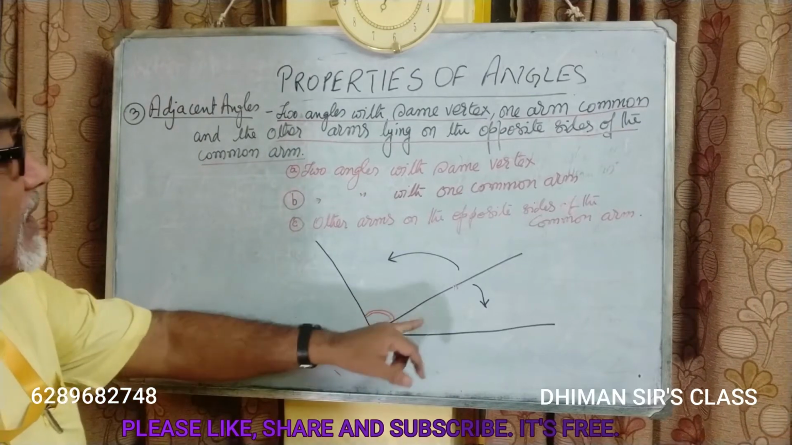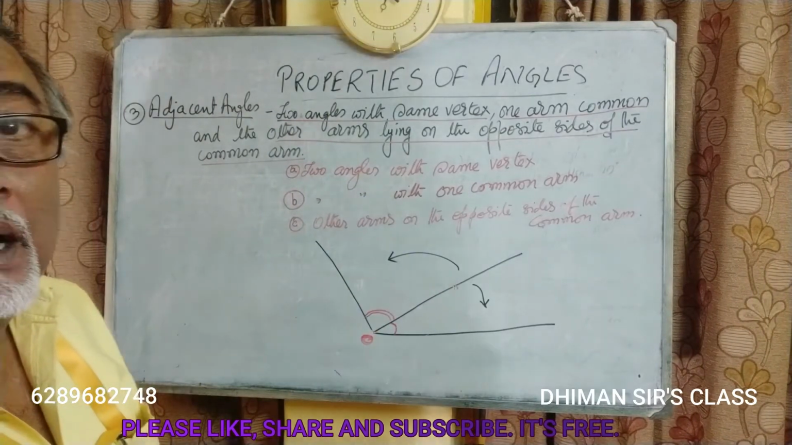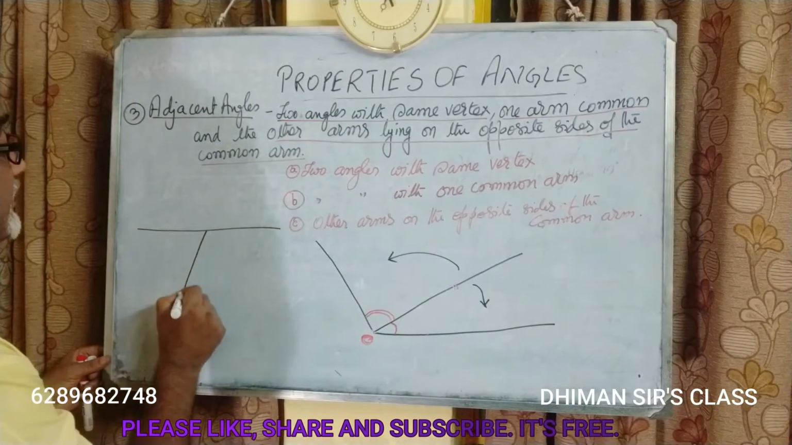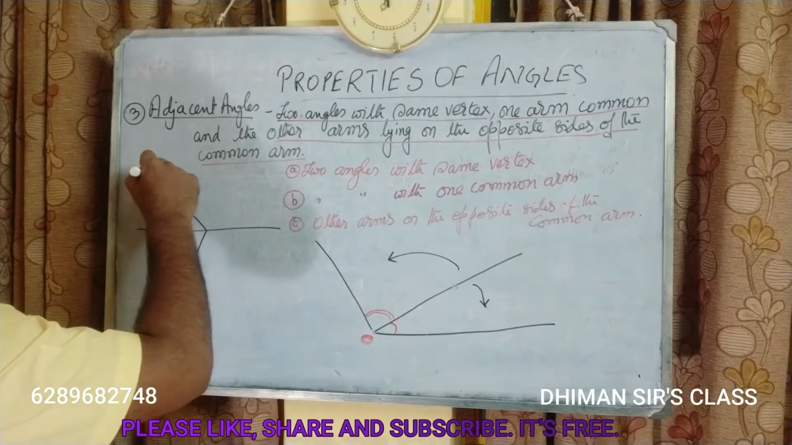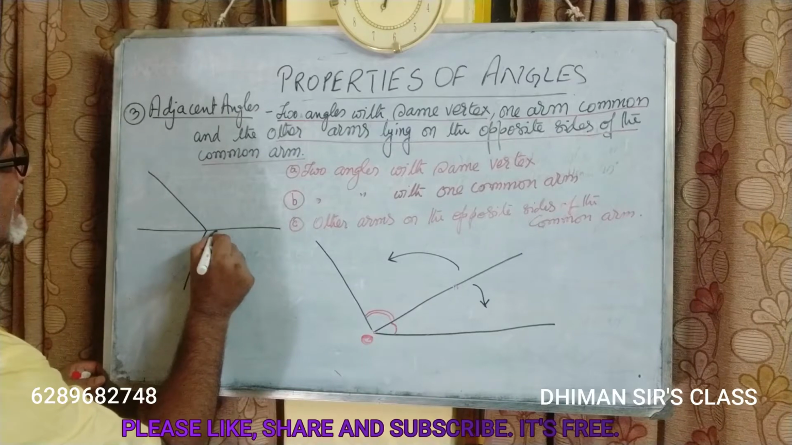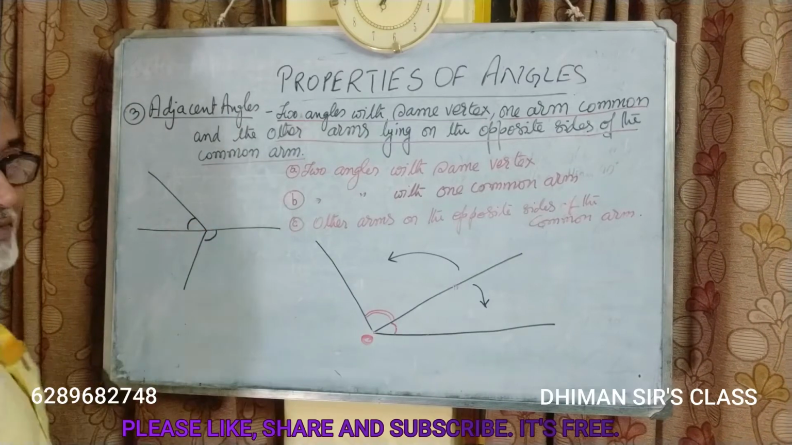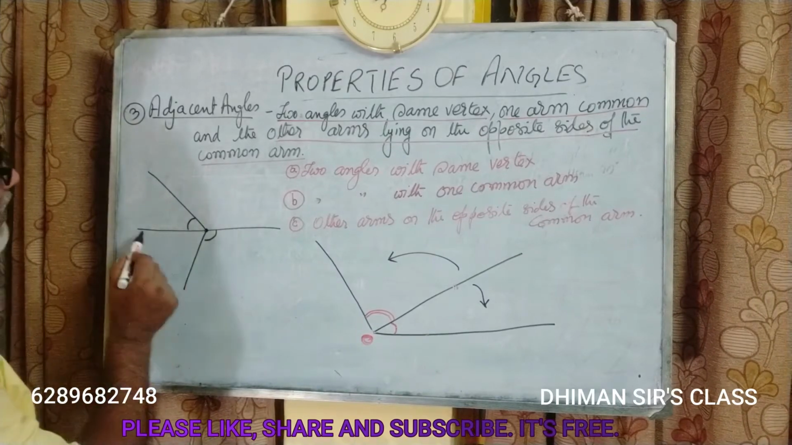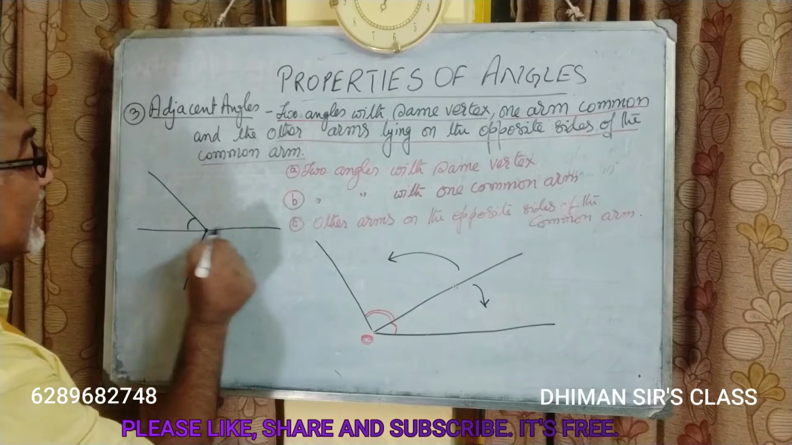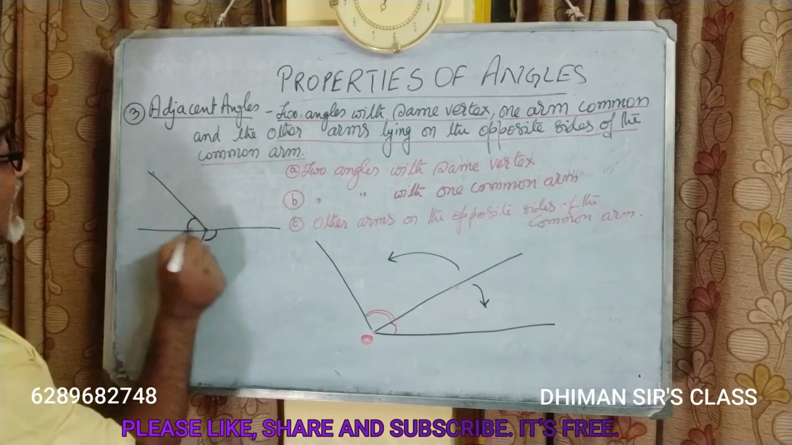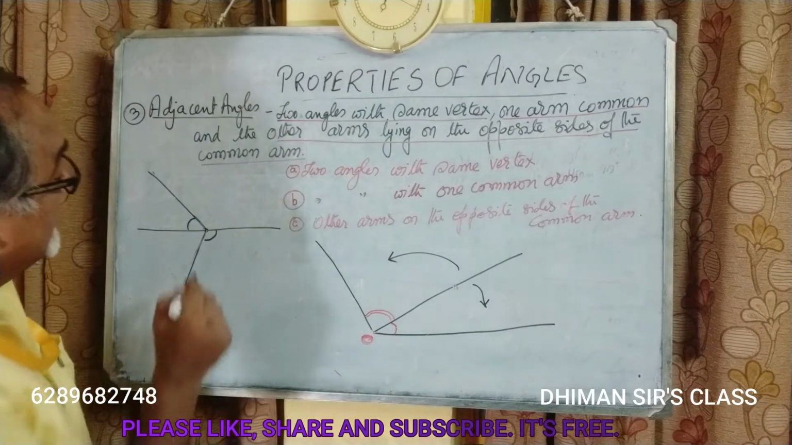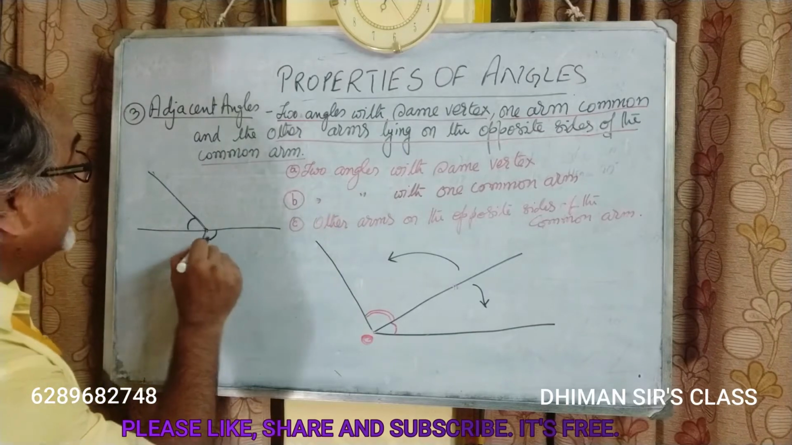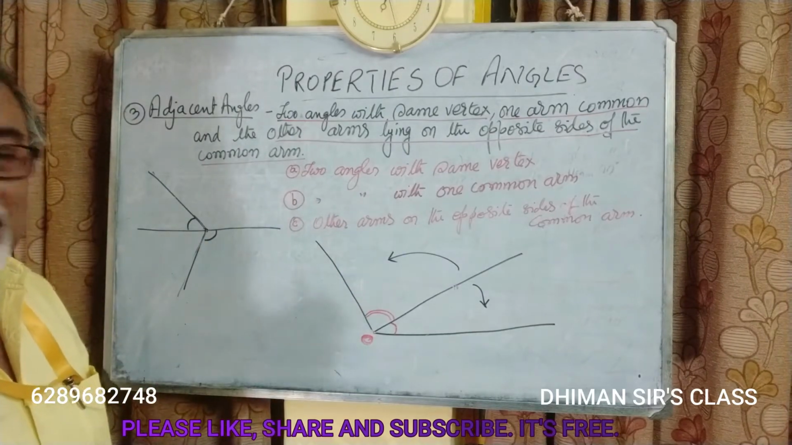Then only this pair of angles will be called as adjacent angles. See, for example, this angle and this angle. They have a common vertex here. But do they have any common arm? This angle has these two arms and this angle has these two arms. They don't have any common arm. Maybe they have a common vertex, but they don't have any common arm. So these two angles are not adjacent angles.